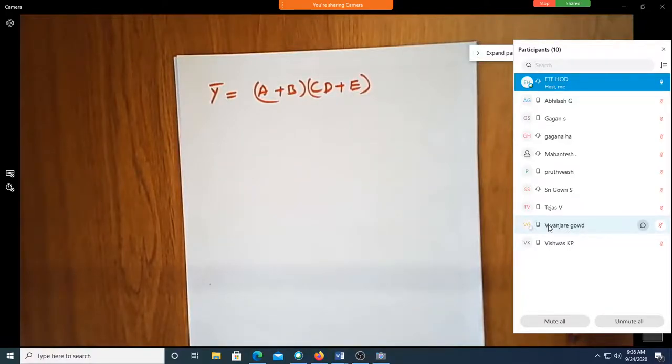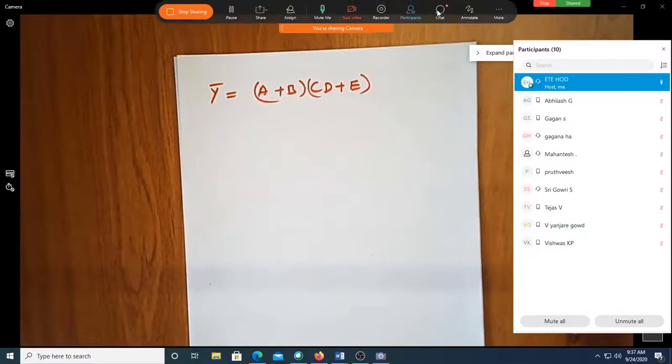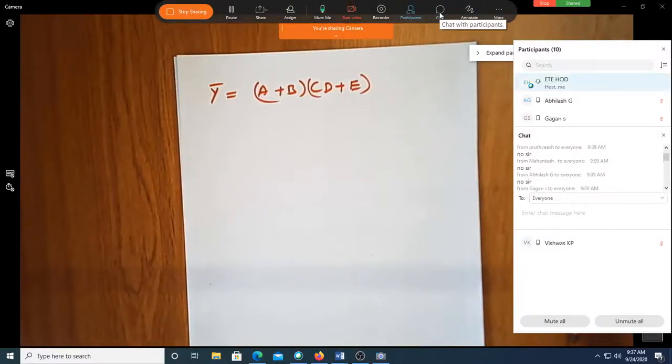Vishwas KP, unmute yourself. Start implementing. Maybe after 1 or 2 minutes you have to show your circuit. Just put it in the chat box. Are you trying now?